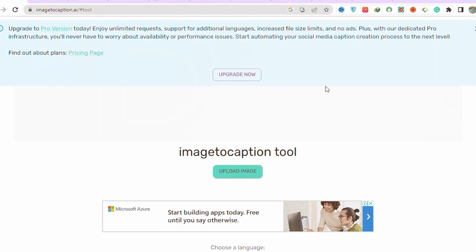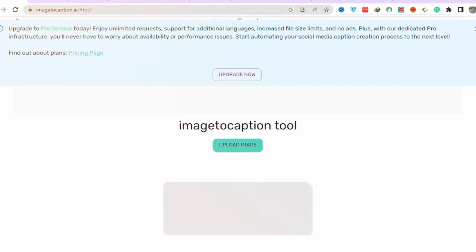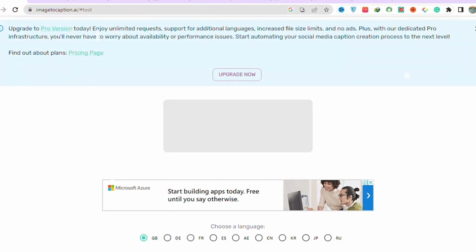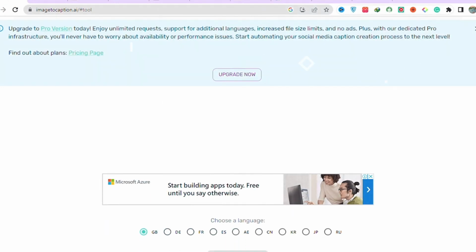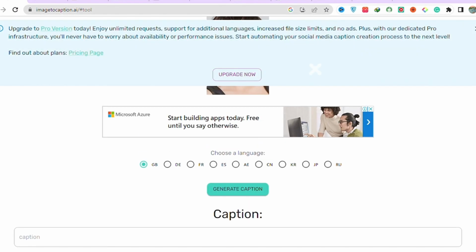It's image to caption. With the help of AI, what this tool does is it reads any of your images and then creates captions for those. If you post on social media, let's say on Instagram, it will create captions for you. So I am going to use this picture.